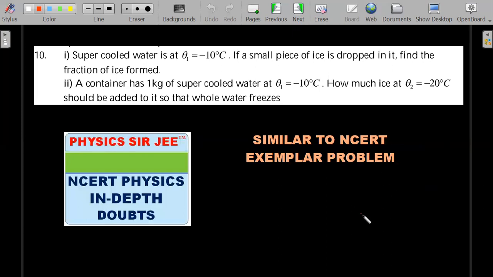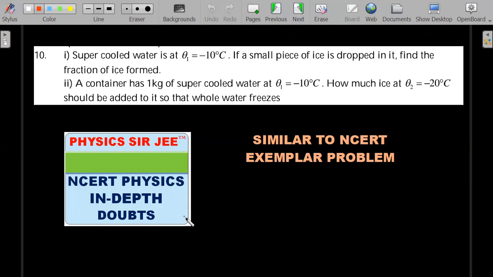This is a very important, generally left out concept, because I would say in the NCERT physics textbook this concept is not there, but in the exemplar questions they have mentioned the concept of supercooling of water. Because of the length of the video, I cannot take it up. So I'll be answering this as quickly as possible, within 1 week.